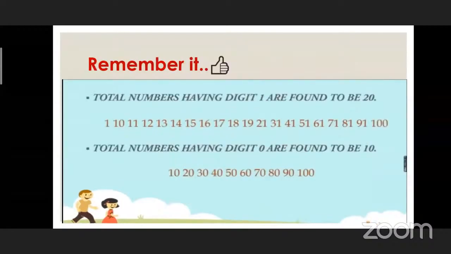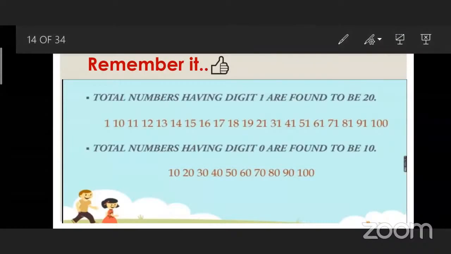So let's take another piece of information. Now we have to remember this point. Total numbers having digit 1 are found to be 20. They are 1, 10, 11, 12, 13, 14, 15, 16, 17, 18, 19, 21, 31, 41, 51, 61, 71, 81, 91, and 100.